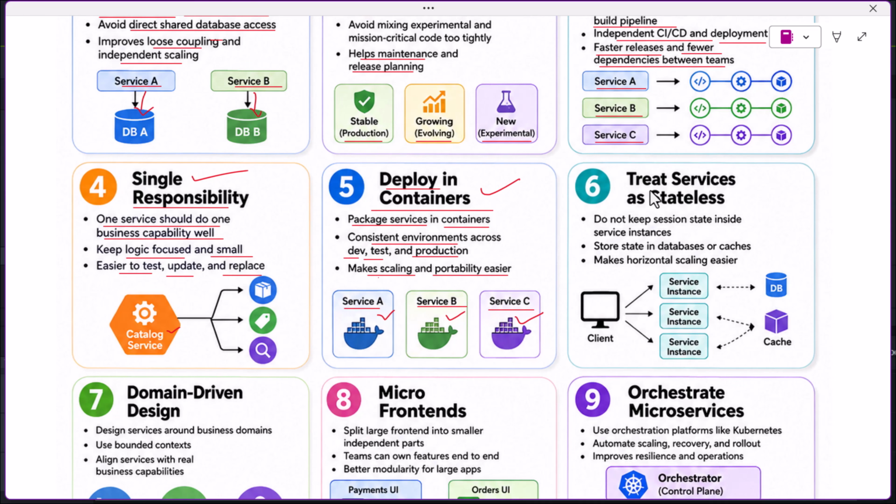The sixth best practice is treat services as stateless. A microservice should not keep session state inside the service instance. Instead, state should be stored in databases or caches. For example, multiple service instances can serve requests from the client. If the state is stored outside the service, any service instance can handle the request. This makes horizontal scaling easier. If one service instance goes down, another instance can continue processing requests.